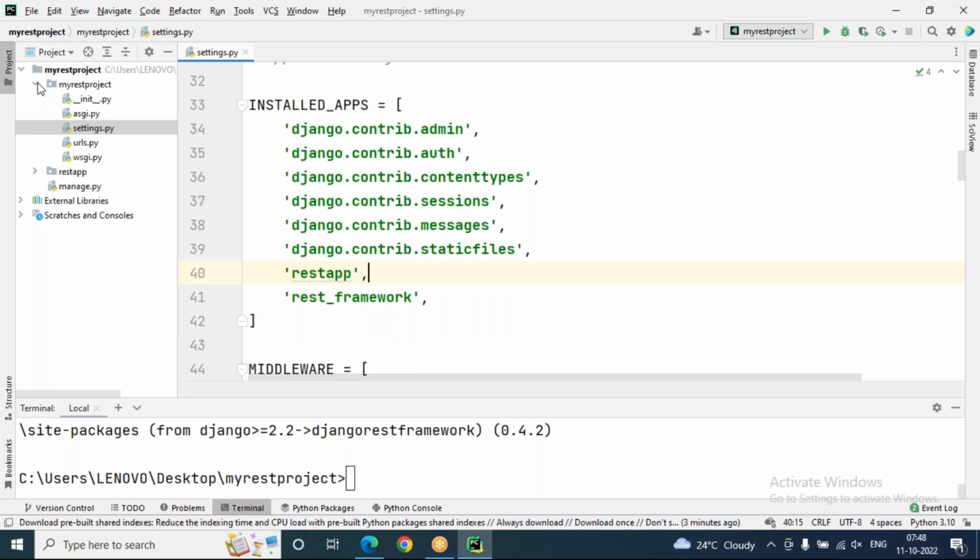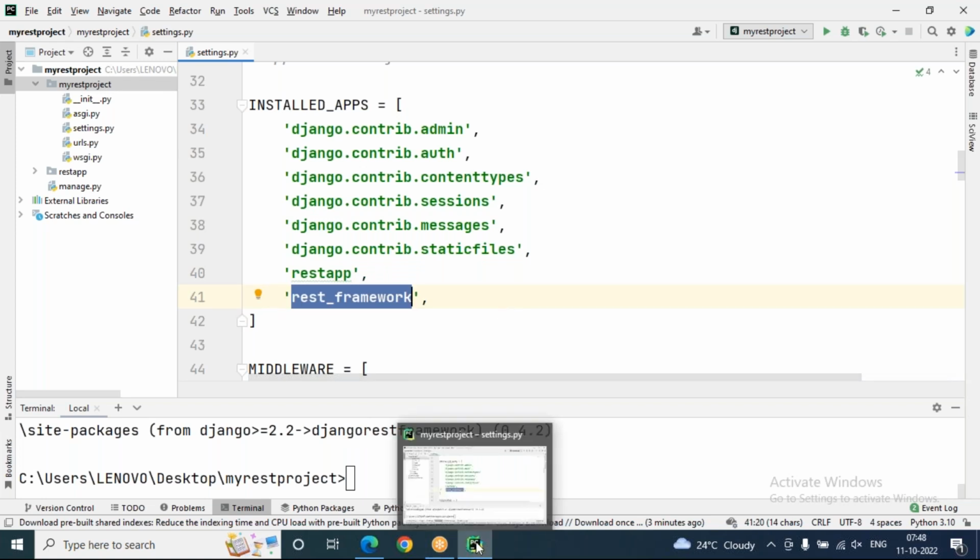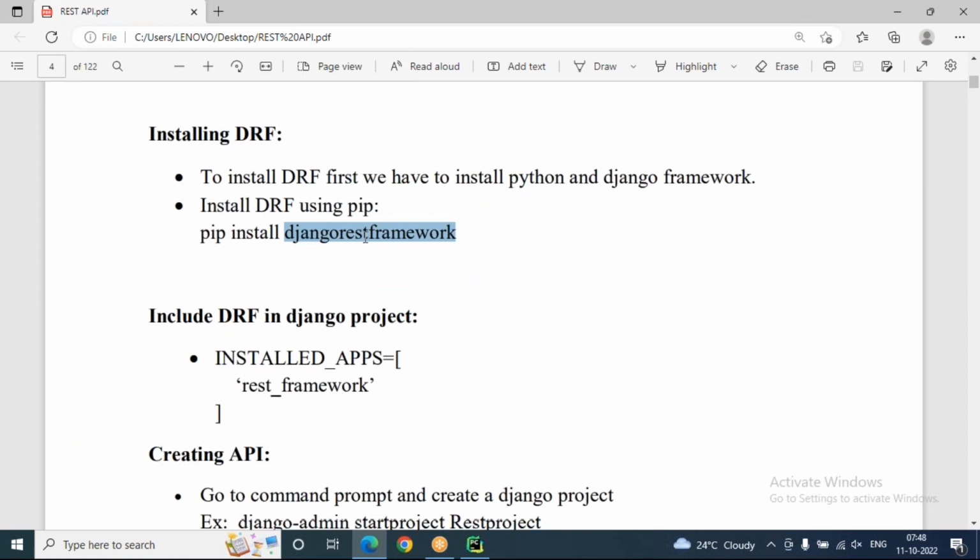Just create the Django project, go to settings.py, add rest_framework and your application name. But before that, you install REST API: pip space install space djangorestframework. So Django REST framework is the name.